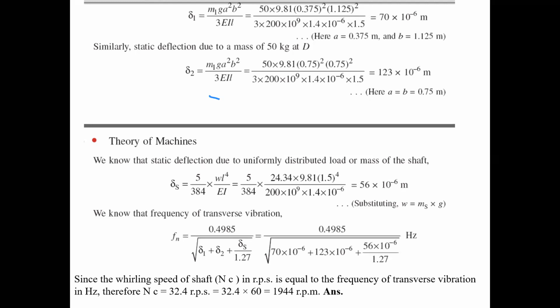Young's modulus E is 200 into 10 power 9, I is the recently calculated 1.4 into 10 power minus 6, and L is 1.5. Just make the calculation. The value comes nearly 70 into 10 power minus 6 meters. Similarly, calculate delta 2.